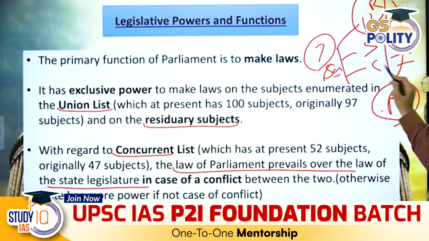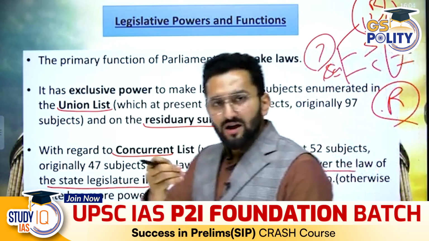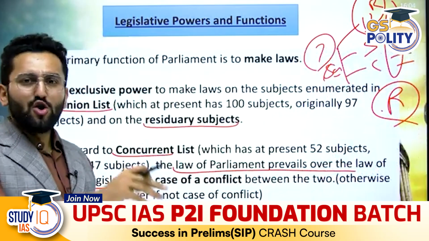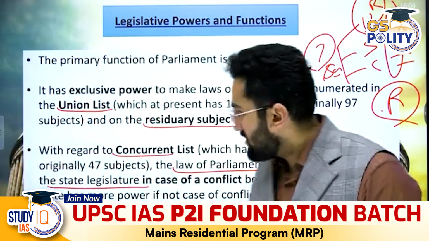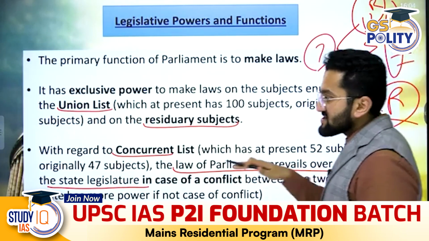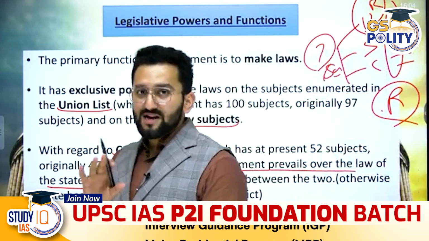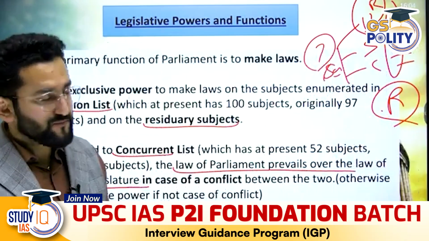Now, with regard to concurrent list, who is going to prevail? Concurrent is the third list. It means on this, Parliament as well as state legislature can make law. But if both are making law, whose law will prevail? Union's law will prevail. Okay, this is the standard legislative framework. But I must tell you the update.